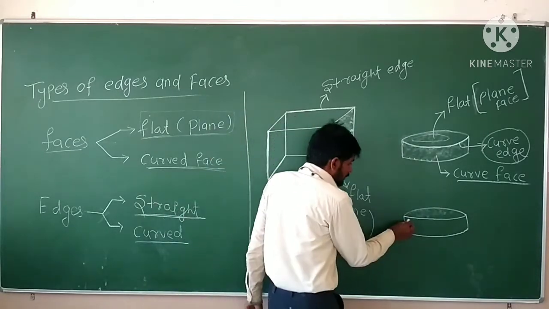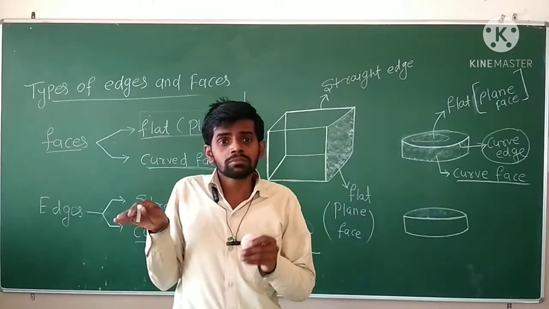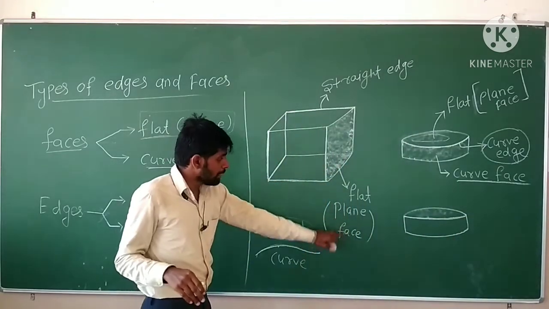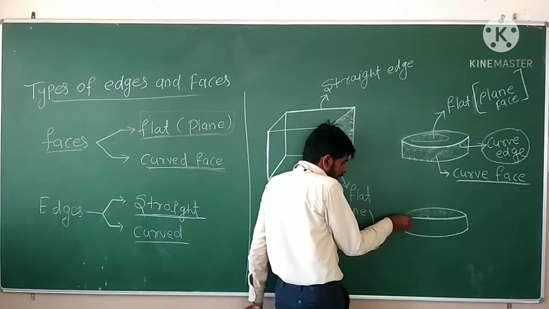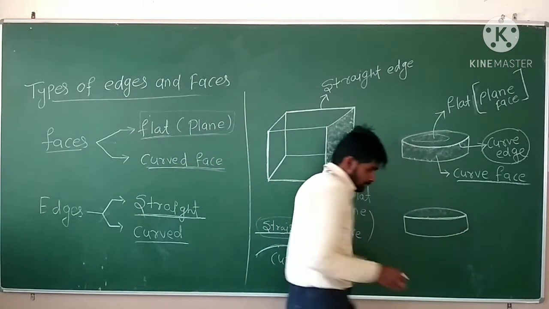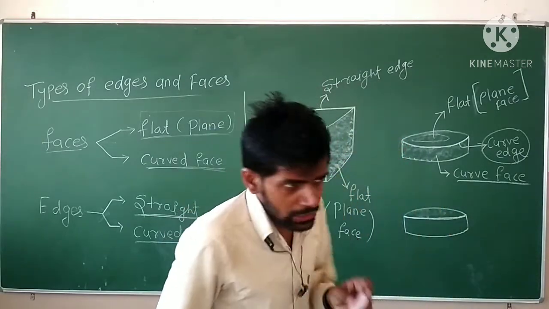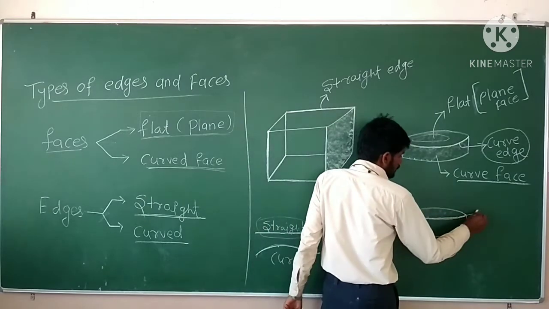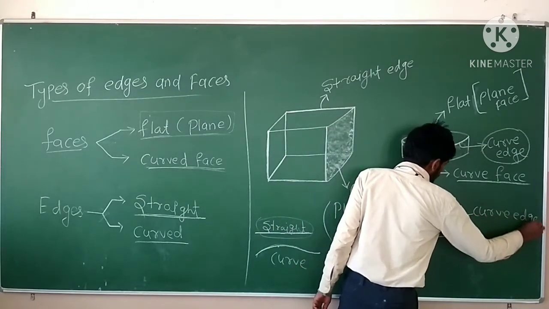Okay. When this curved surface and the flat plane, that is the plane surface or plane face, are joined, you get the edge which is a curve edge. What kind of joint is this here? It is a curve edge. Okay.